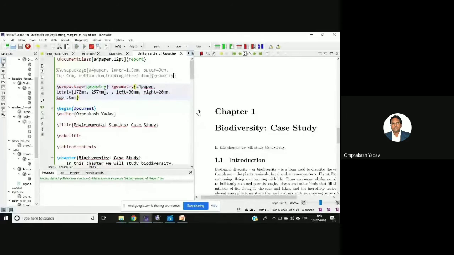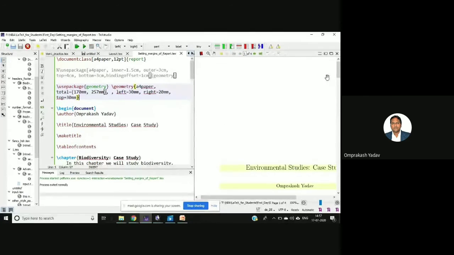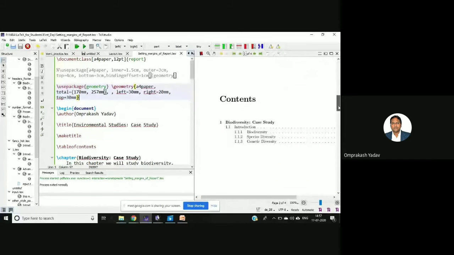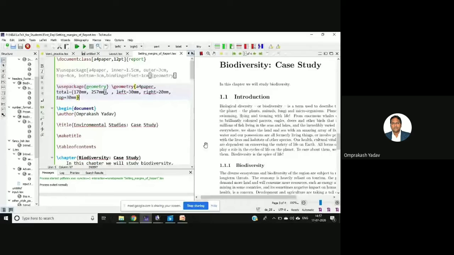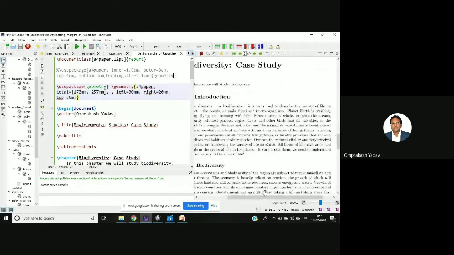I'll just run this. See here, it has changed. Left 30 mm. Right also there are some changes. I'll change this one, let's say 50.